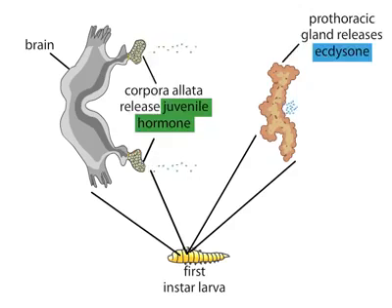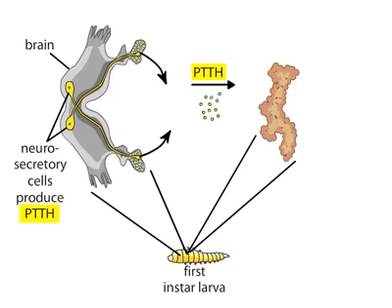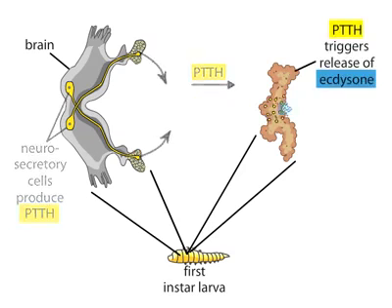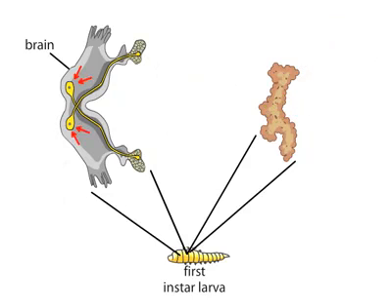Ecdysone release is triggered by the presence of another hormone called PTTH, prothoracicotropic hormone. PTTH is produced by neurosecretory cells in the brain. These neurons have axons that extend into or near the corpora allata, where their axon terminals release PTTH. The neurosecretory cells, in turn, are controlled by other brain neurons that integrate information from environmental, neural, and hormonal stimuli.